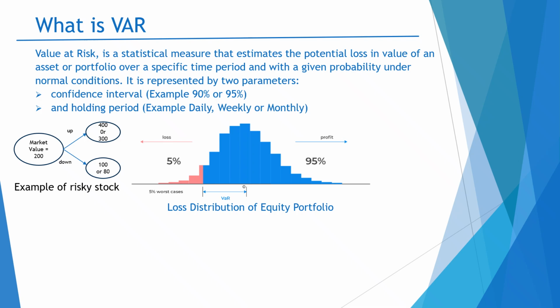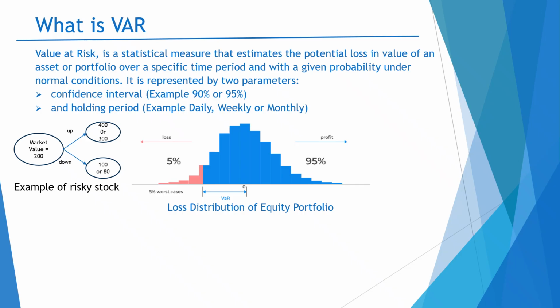Because of the daily market volatility, it is possible that the value of my portfolio can move up, and it is also possible that it can move down.